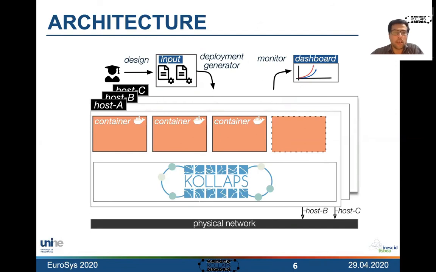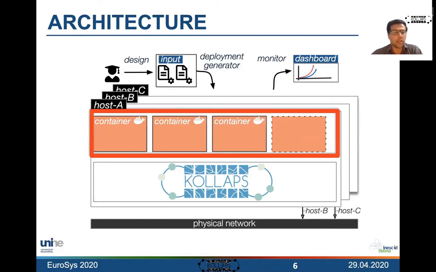This is the general architecture of Kollaps. So we start with a system described in this language that I showed you. We assume the existence of a set of physical machines in a cluster, for instance, and we pick the application that runs on containers. We deploy it on the system together with Kollaps, which would allow you to emulate the network you just specified. Rather than going over the details on how Kollaps works, I'm going instead to show you a simple use case on what Kollaps can be used for.